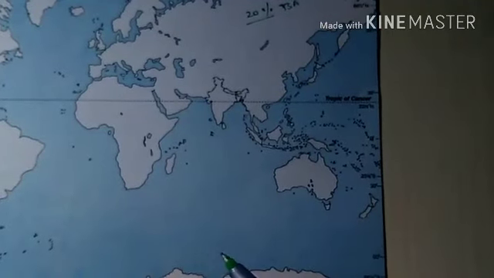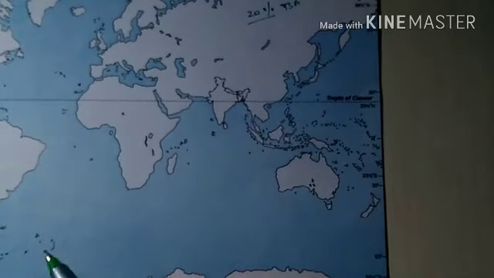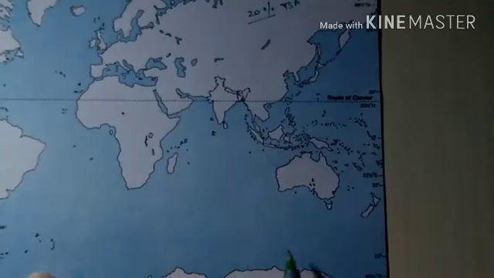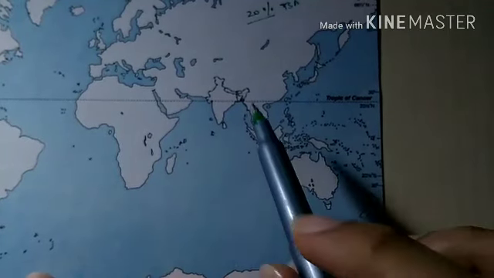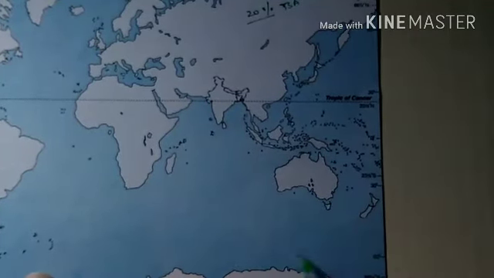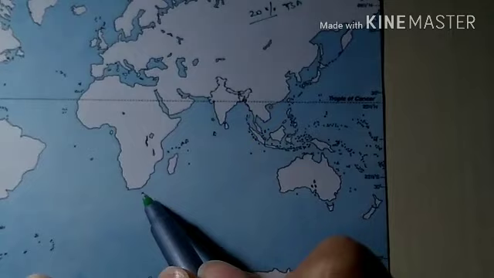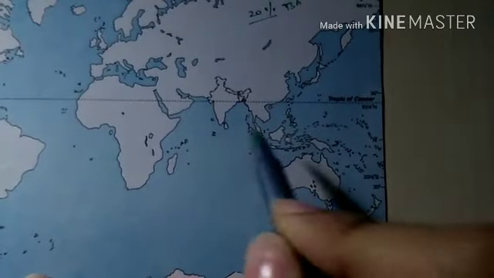This Indian Ocean differs from the Pacific and Atlantic Oceans in that the major part of this ocean lies in the southern hemisphere, and it is covered by land in the north.